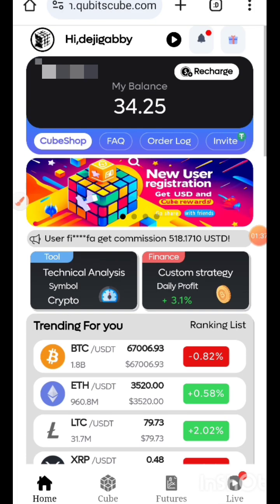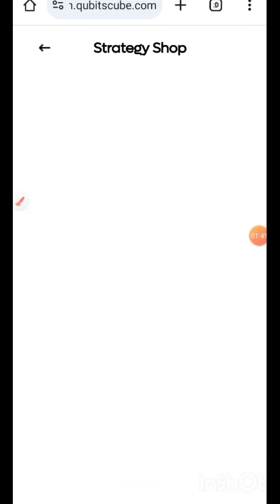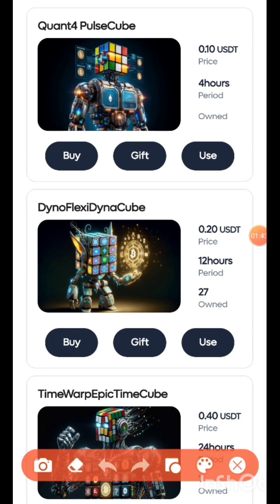So you come down here, go to Cube Shop to see the robot you own. So I've used 7 robots from 34 that I owned, guys, for this 12 hours trade. I've done 12 hours trade for going to 4 days consecutive trading, guys.